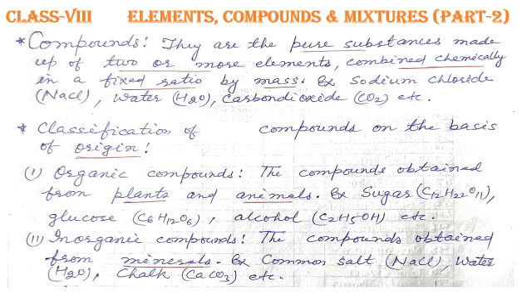Let us see the inorganic compounds. The compounds obtained from minerals are called the inorganic compounds. Some examples are common salt, sodium chloride, water, chalk. Here common salt is very common. It is used in our daily life. We use the common salt in the food process.